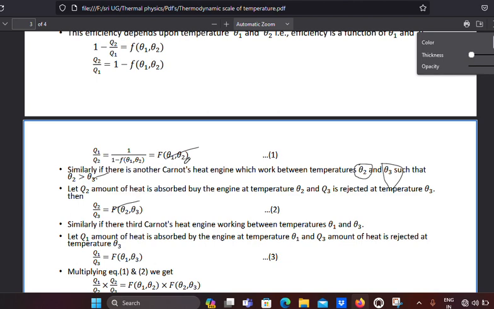When theta 1 and theta 2 are there, then the heat ratio is q1 by q2. If theta 2 and theta 3 are there, then the heat ratio is q2 by q3. It is also in order, the same way. So let this be equation 1 and this be equation 2.